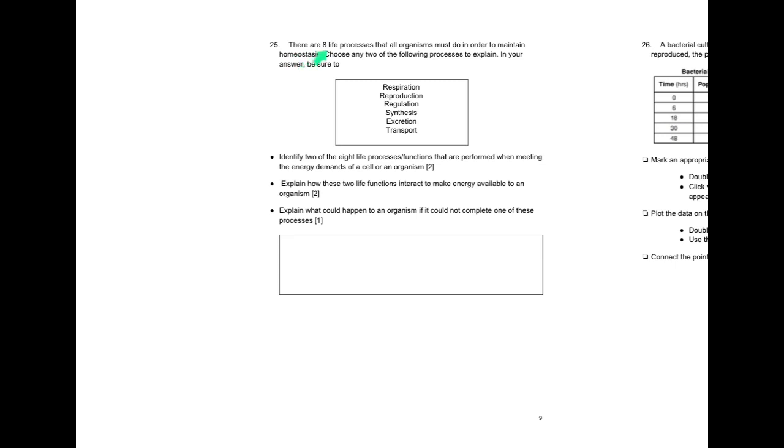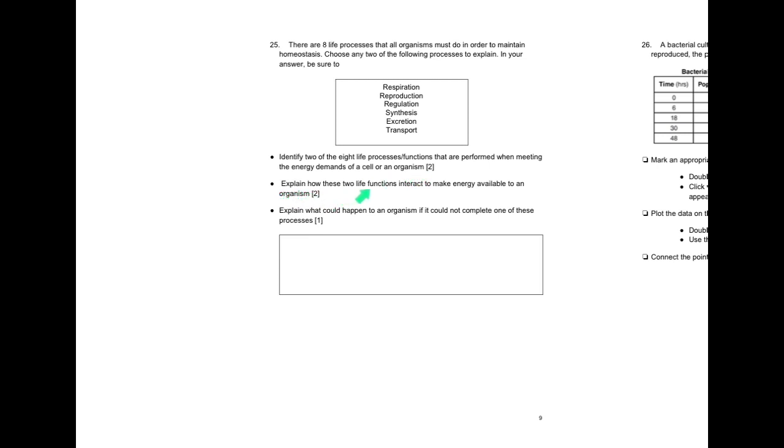25. There are 8 life processes that all organisms must do in order to maintain homeostasis. Choose any 2 of the following processes to explain. In your answer, be sure to identify 2 of the 8 life processes or functions that are performed when meeting the energy demand of a cell or an organism. 2 points.